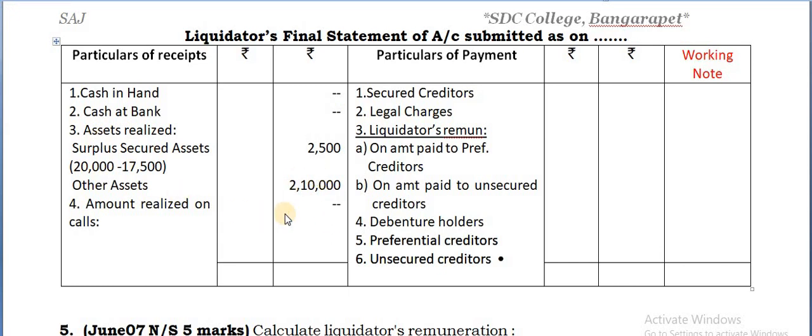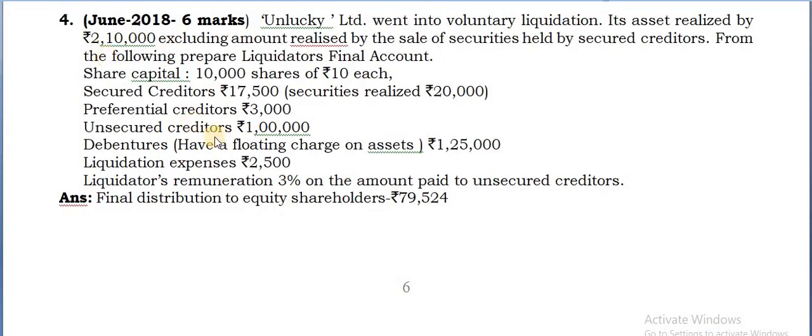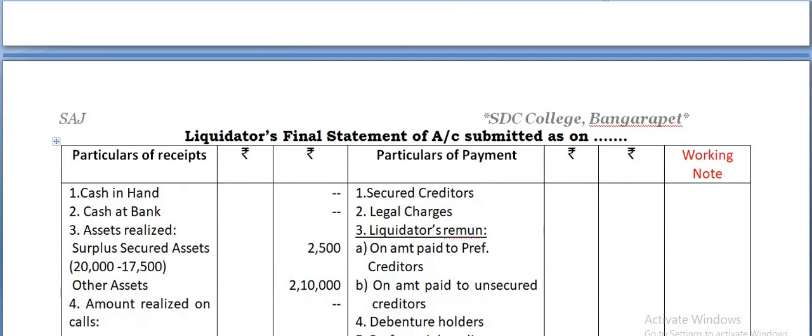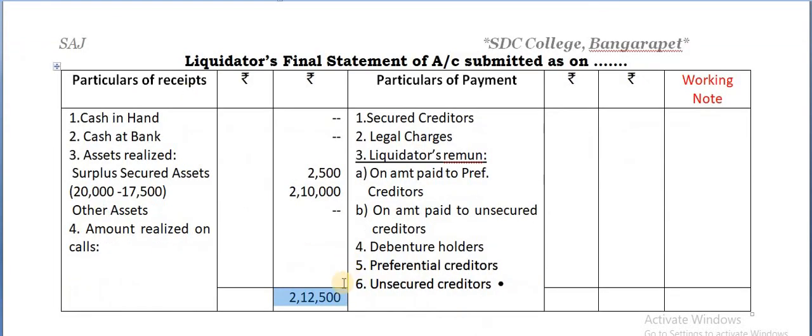Well, the other assets is given as 2,10,000. This is what the other assets realized. No other amounts are being realized here. So find that total. The total you are getting is 2,12,500. Same total you can take on the credit side, I mean in the working note column, 2,12,500.